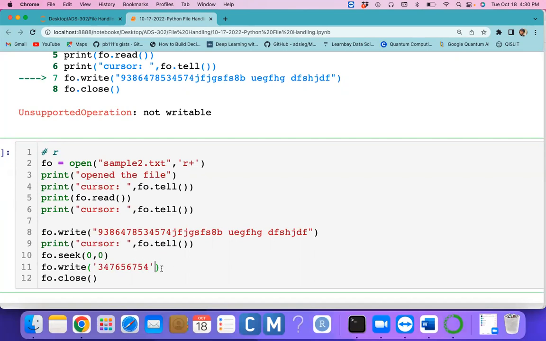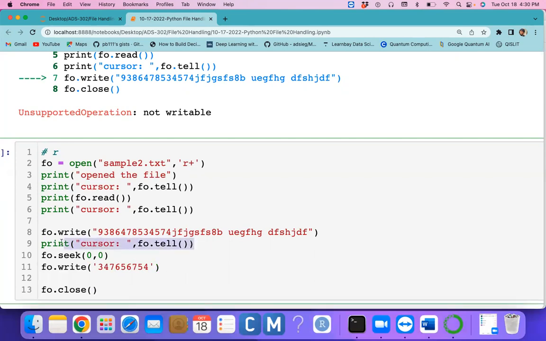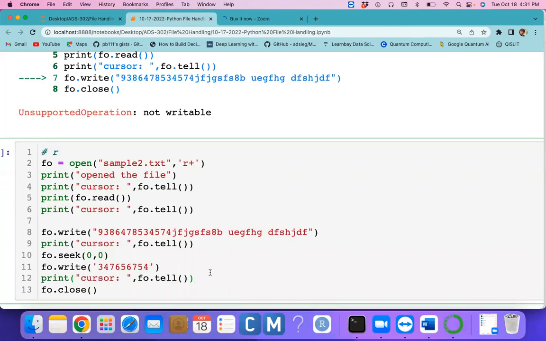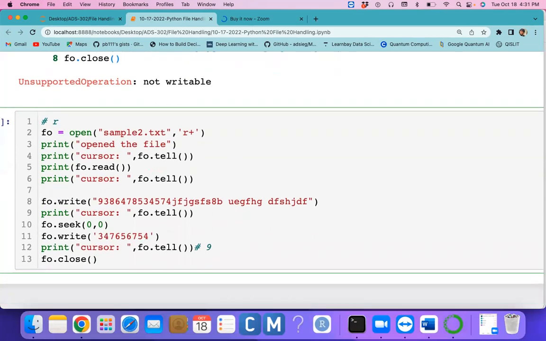Again, I can use tell to see where my cursor is available. From 0 onwards, however many characters you entered, that could be the value. For example, if you entered 9 characters, it will return 9 here.